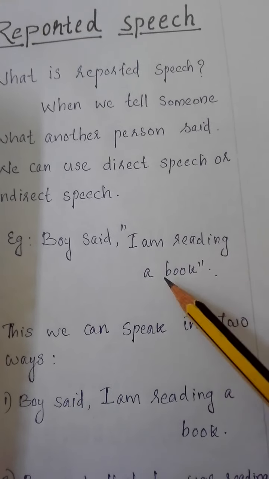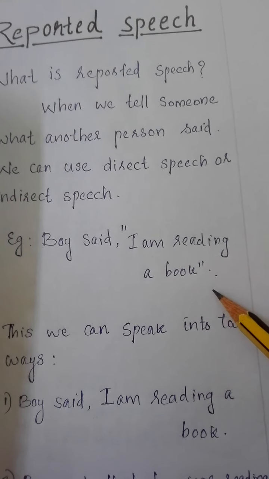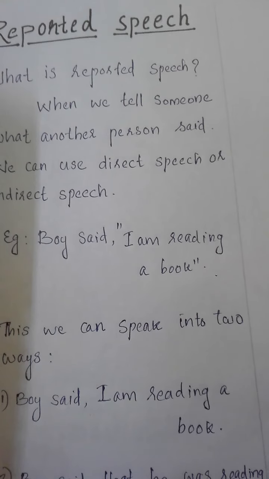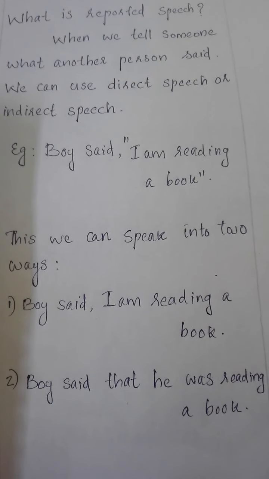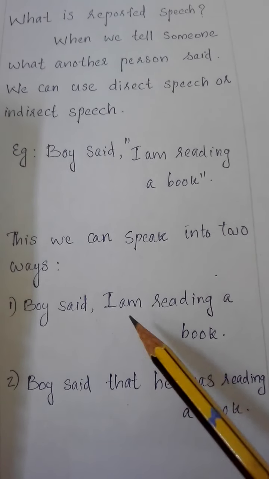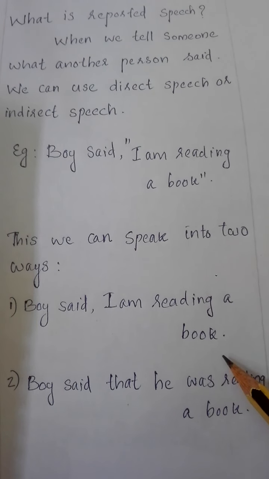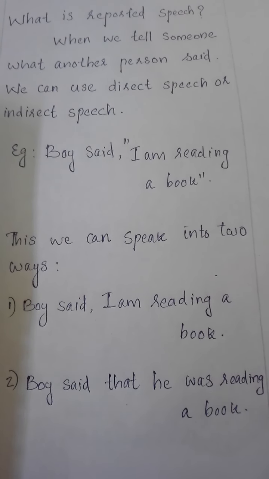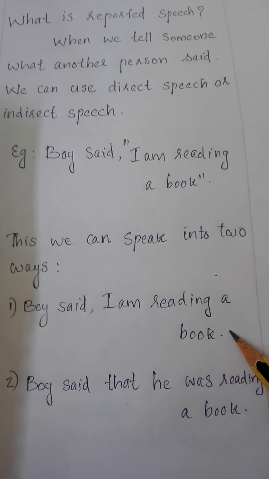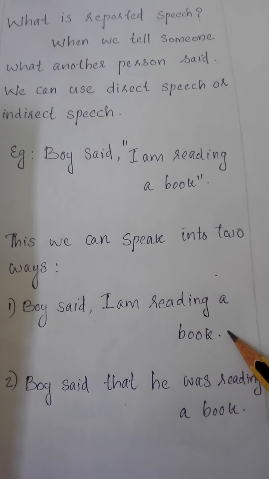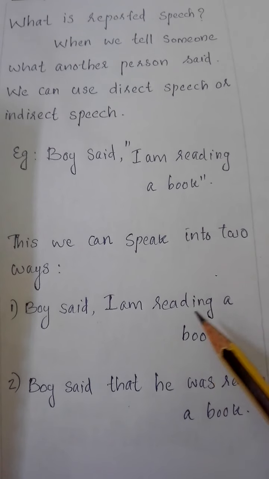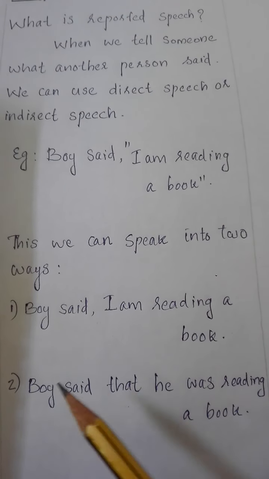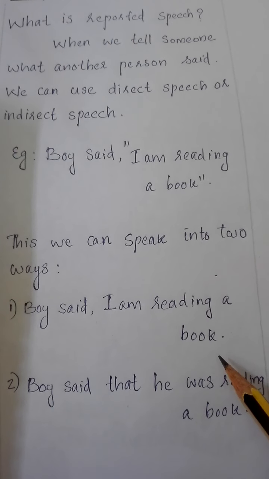Okay, for example, here you can see, boy said, "I am reading a book." See, this we can speak in two ways. How? The boy said, "I am reading a book." This way we can report this sentence to another person, and this is called direct speech. Means directly we are reporting this sentence to another person, what the boy had said. Boy said, "I am reading a book."